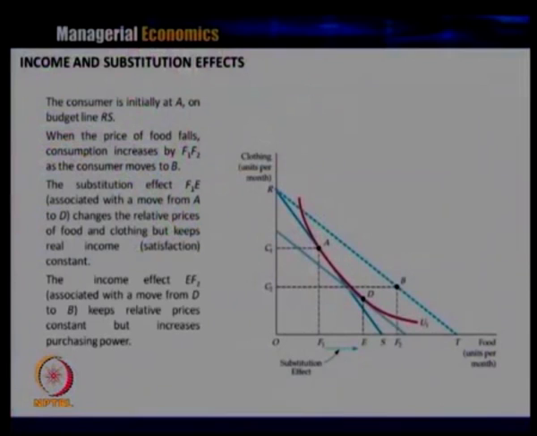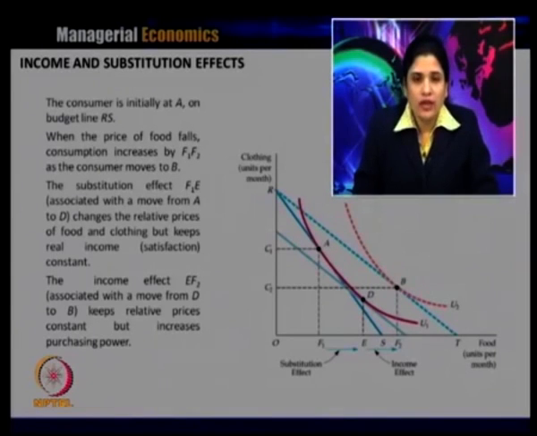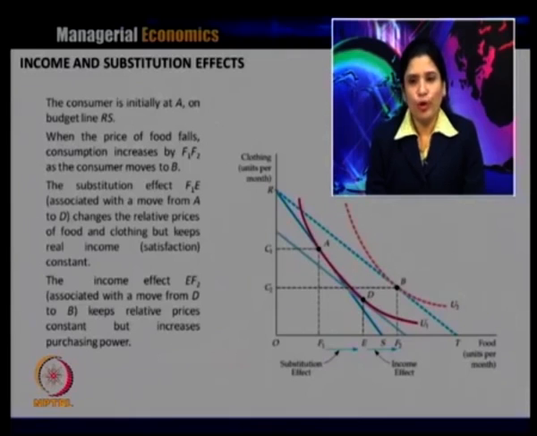Let us go back to the graph we are showing in the slide again. Initially the consumer is at point A, and when the price of food decreases, consumption increases by F1 F2 as the consumer moves to point B, on a higher indifference curve U2.